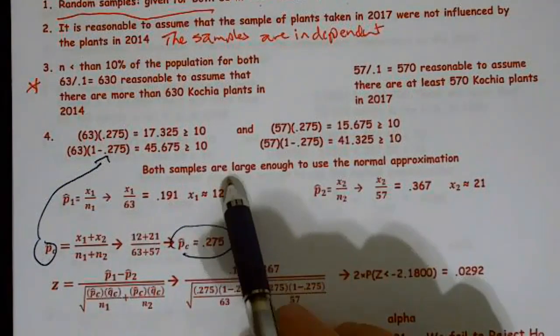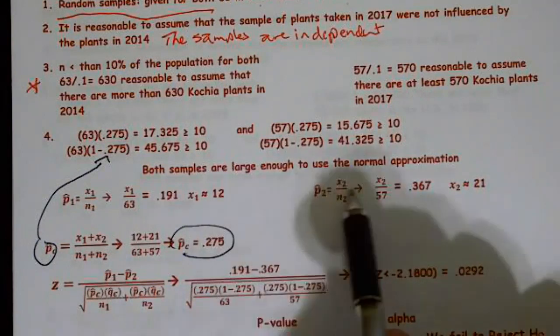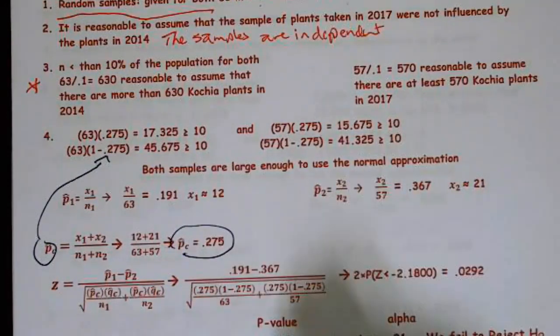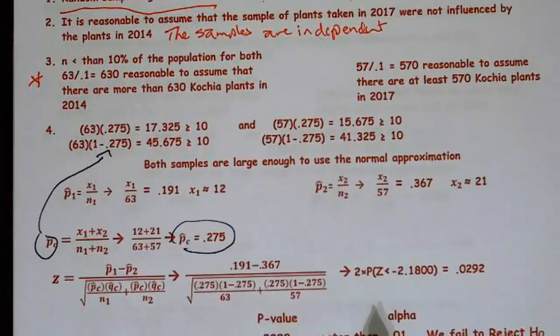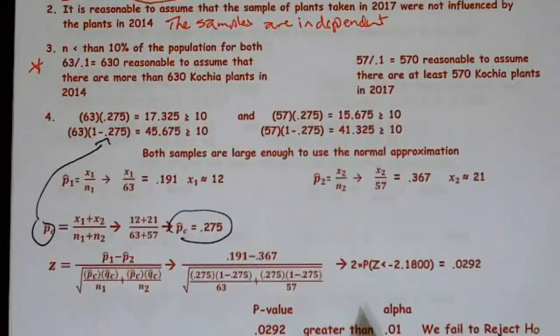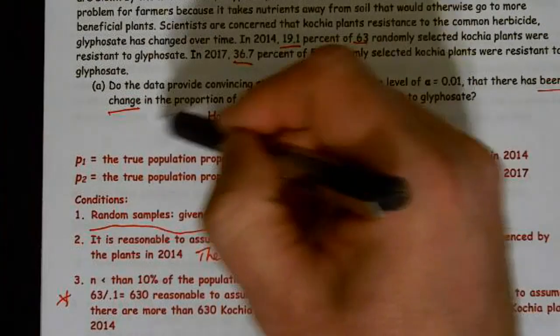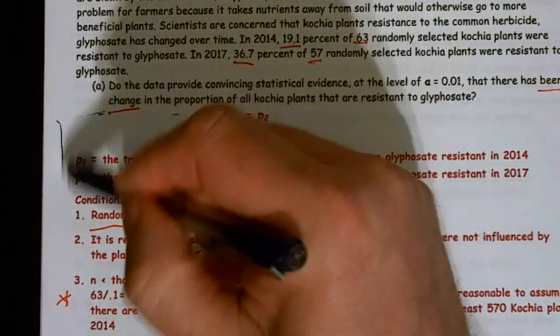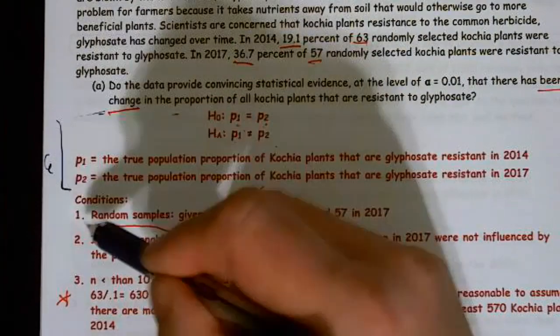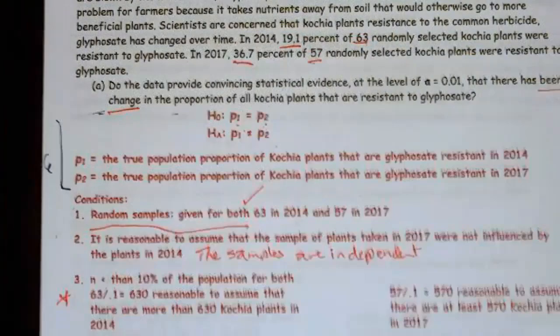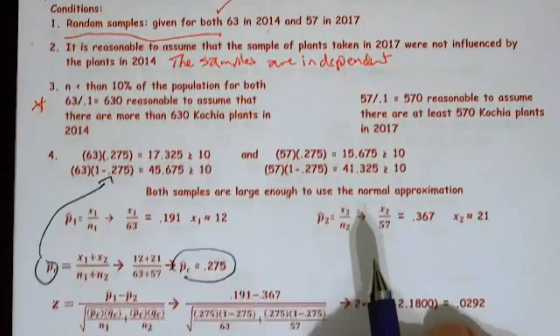So p hat c was used to make that comparison. Then I need to make a statement: both samples are large enough to use the normal approximation. Okay, so that takes care of the conditions. And just so you know, the way the points were given on the quiz, this section right here was worth 6 points. The conditions themselves were worth 7 points.